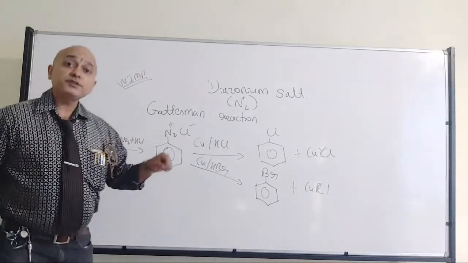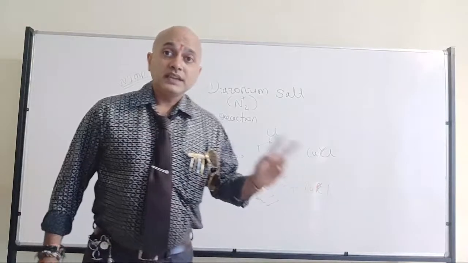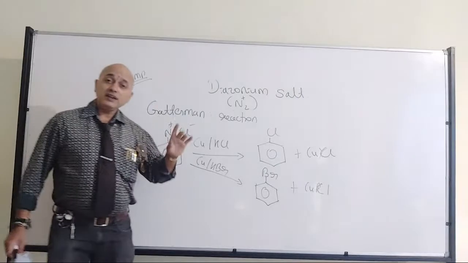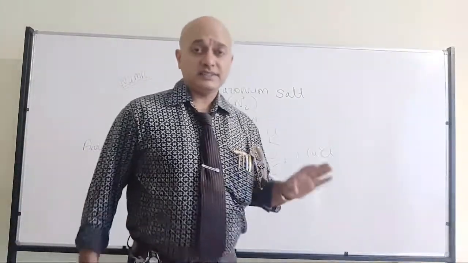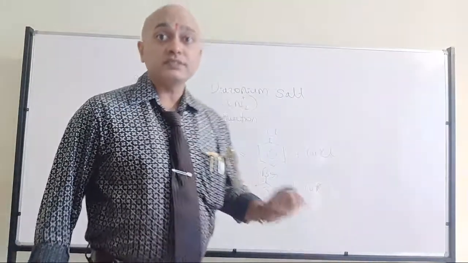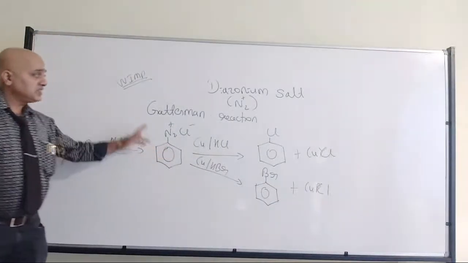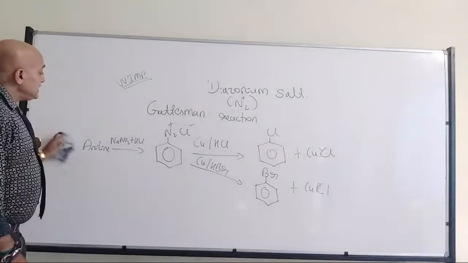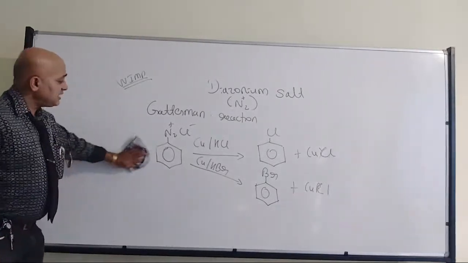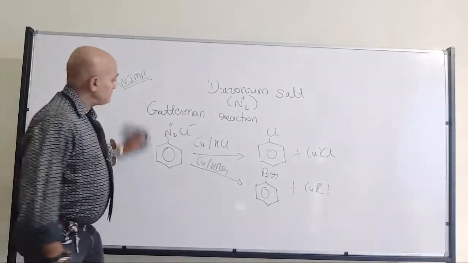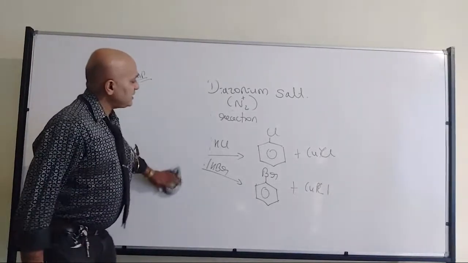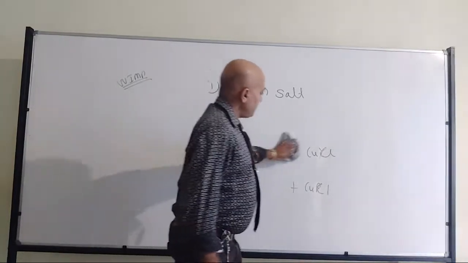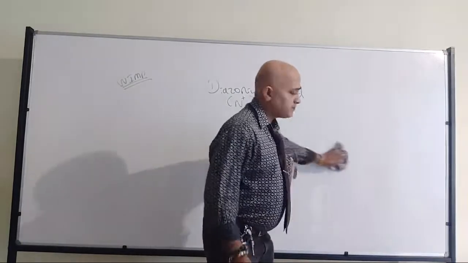Now what is the difference between Gattermann and Sandmeyer's? The only difference here is that we are using copper powder, but there it was copper halides. Right? That is the only difference. You should be careful about that. So that's where we have the Gattermann reaction. But when it comes to yield, Sandmeyer's reaction is prominent compared to Gattermann reaction. Sandmeyer's reaction will be giving a high yield with respect to the preparation of the respective aryl halides.